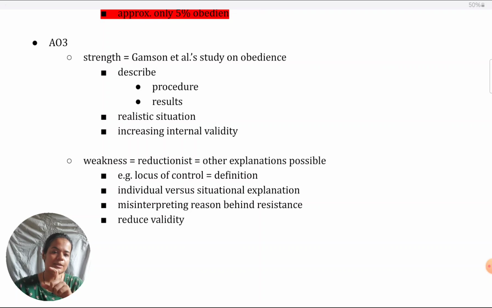Finally, coming to the 11th one, in which we have evaluated social support as explanation for resistance. Again, another strength would be application. That's the easiest. Because we know social support can encourage people to disobey or non-conform in destructive situations, we can increase the social support that individuals have, such as making peer support groups, in which access is given to individuals to their peers who are like-minded, so that all of them can together oppose some authority figure or go against the majority in case of conformity. So deliberately such interventions can be done.